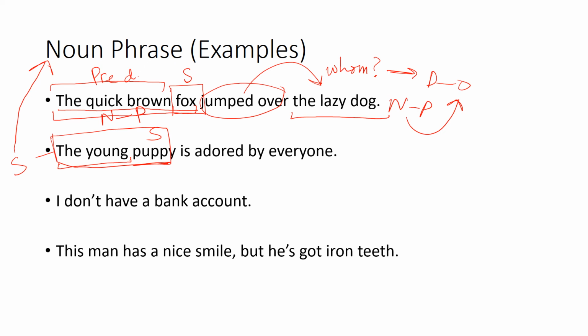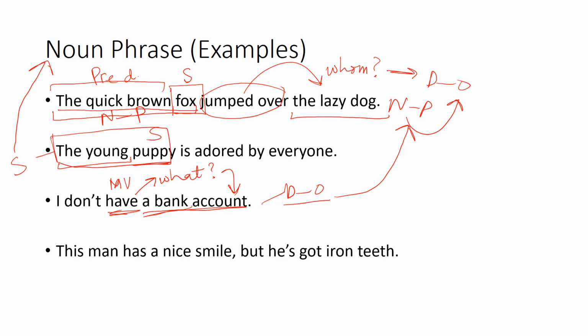Next sentence, I don't have a bank account. अच्छा please इसमें ये देखिएगा have is not a helping verb over here. Have is a main verb over here. Have can also act like a main verb. I don't have a bank account. I don't have what? Have से what पूछो what, सही है, I don't have what, a bank account. So a bank account is an answer of what? So it is a direct object. So if it is a direct object, it is actually a noun phrase. Why? A noun phrase can also be a direct object.